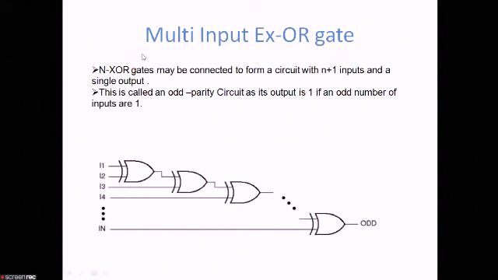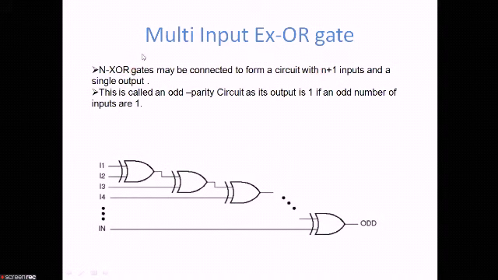First one is 4025. This is a triple 3-input NOR gate. Second is 4030, that is quad XOR gate. Next is 4070, that is quad XOR gate. Quad means there will be 4 XOR gates in the IC. Next is 7486, that is quad 2-input XOR gate. 74G86, that is a single 2-input exclusive OR gate.